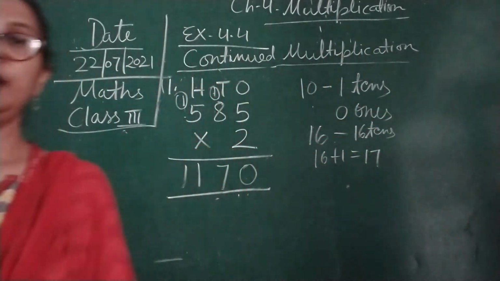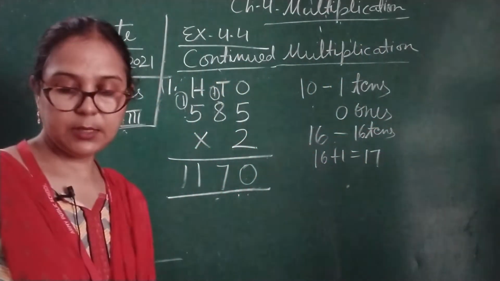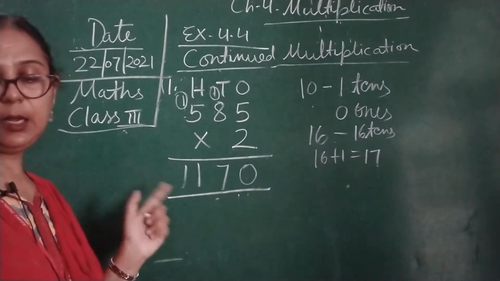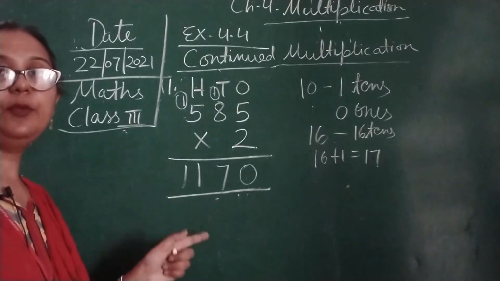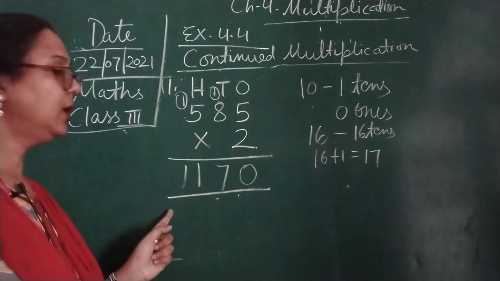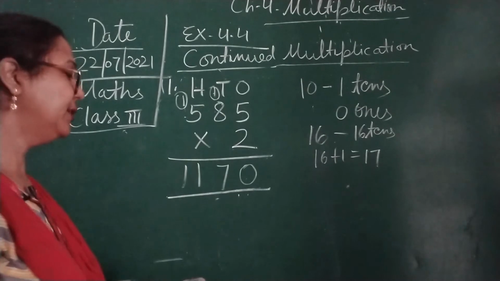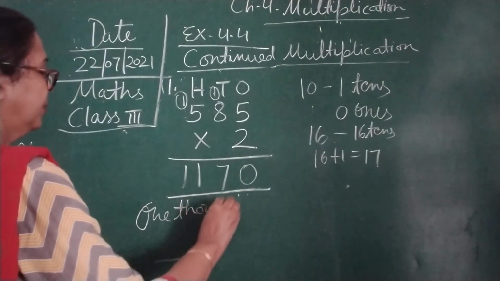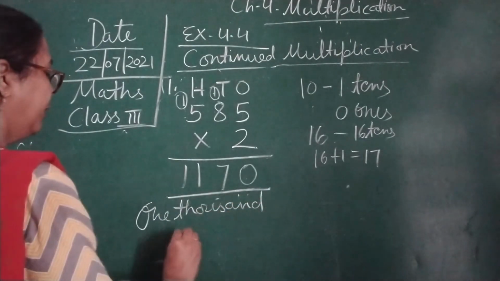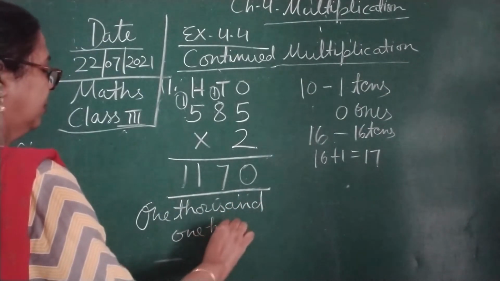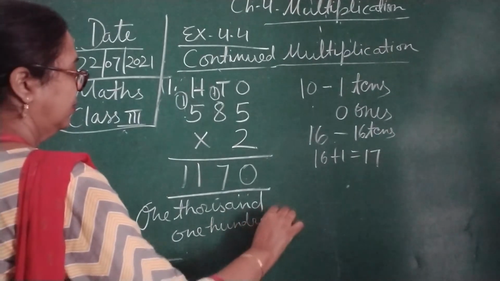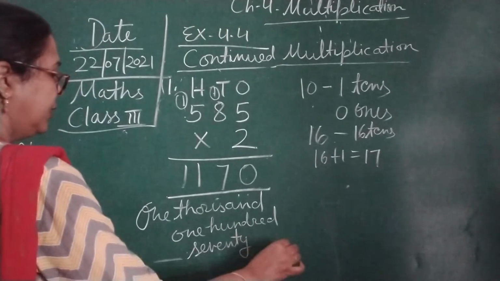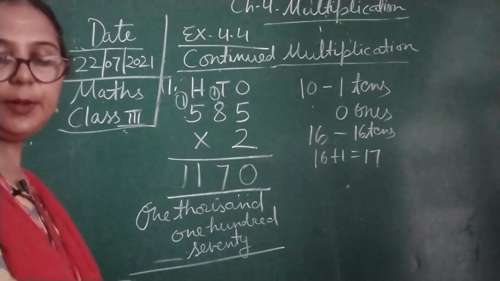Now children, according to this question, there is no continued multiplication, so we are going to do the simple thing, that is 1170. So children, complete it.